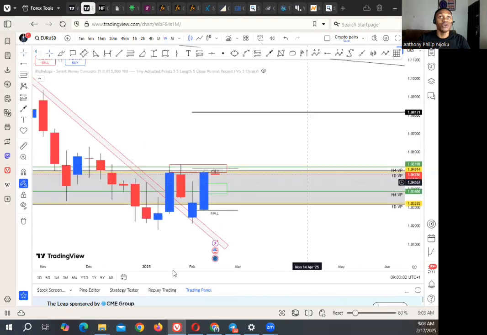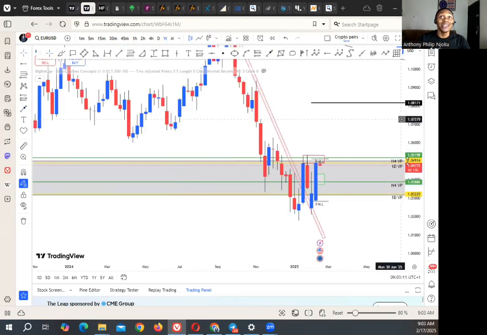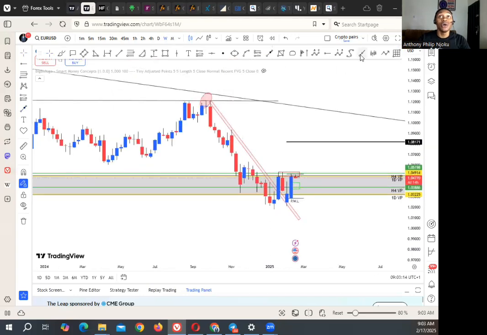So with that said, let's dive to the weekly time frame. On the weekly time frame, this is the previous week high and this is the previous week low. That's what I see on the weekly time frame. And also what we spot out are the chart patterns. Over here are the chart patterns.